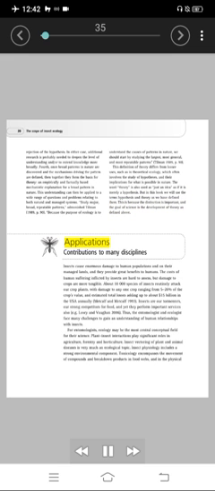Applications. Contributions to many disciplines. Insects cause enormous damage to human populations and on their managed lands, and they provide great benefits to humans. The costs of human suffering inflicted by insects are hard to assess, but damage to crops are more tangible.